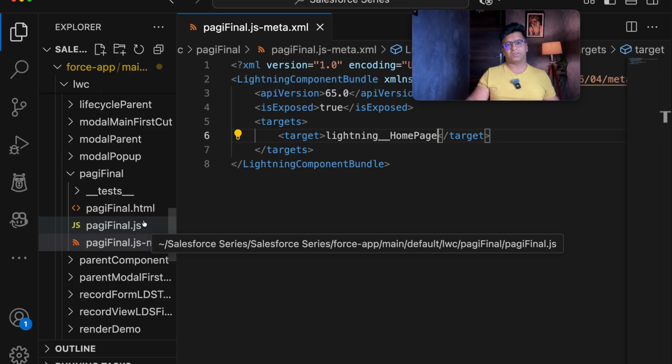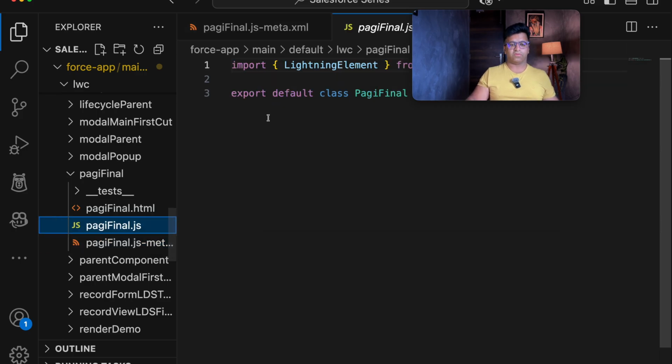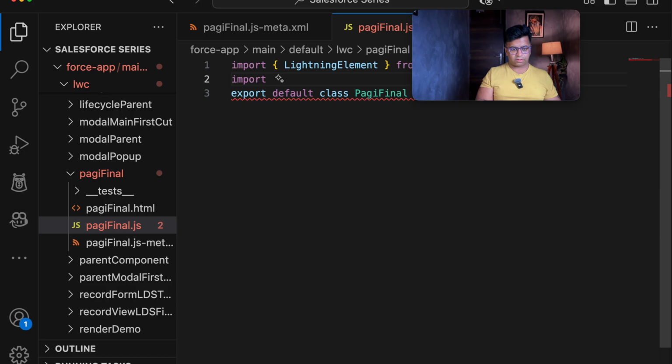Because once our JavaScript is ready, with the first record, second record, last record, then we will be using that in our HTML part, so that there is no confusion there. So first thing, if I go here, I will first be importing my fetch accounts.